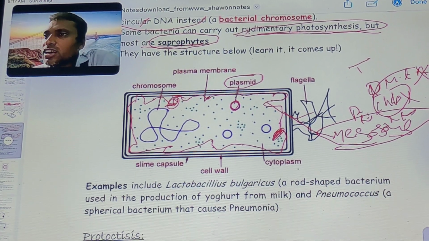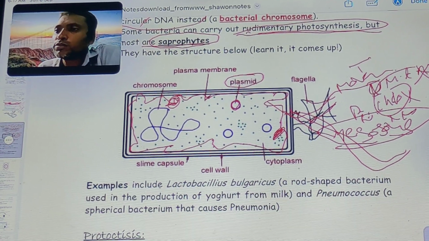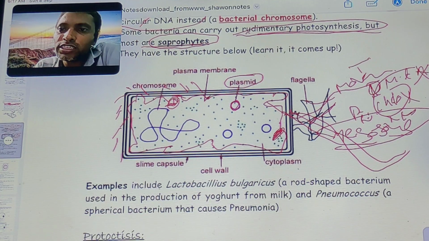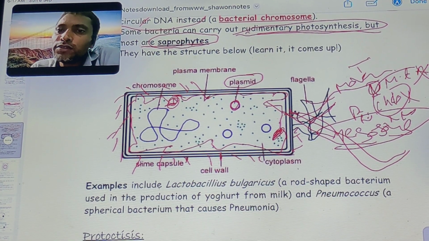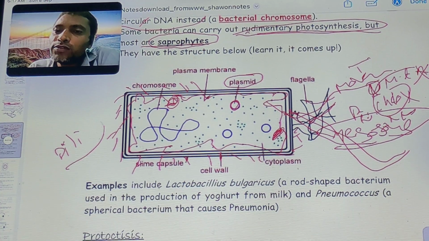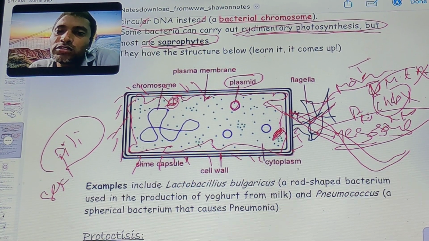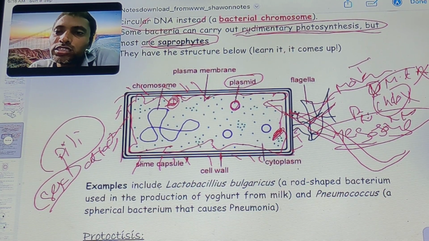The flagella will also be there. Flagella are for moving the bacteria from one place to another. Some villi will also be there. The villi are helpful in sexual reproduction or attachment to another bacteria.